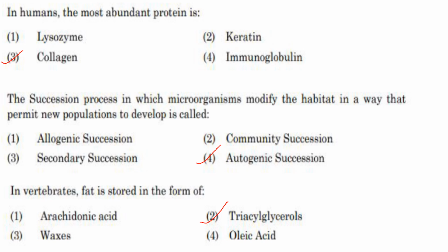The succession process in which microorganisms modify the habitat in a way that permits new population to develop is called. This is usually seen in case of biofilm formation. Okay, so we will see allogenic succession. So community, it responds to external changes. Autogenic succession is community, no external factors trigger the succession.